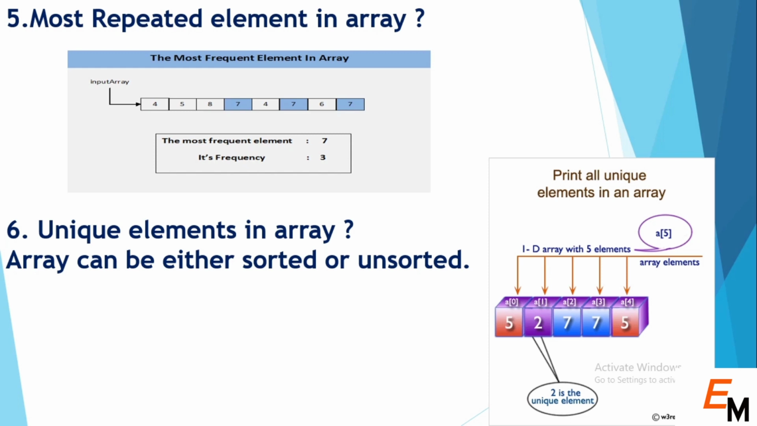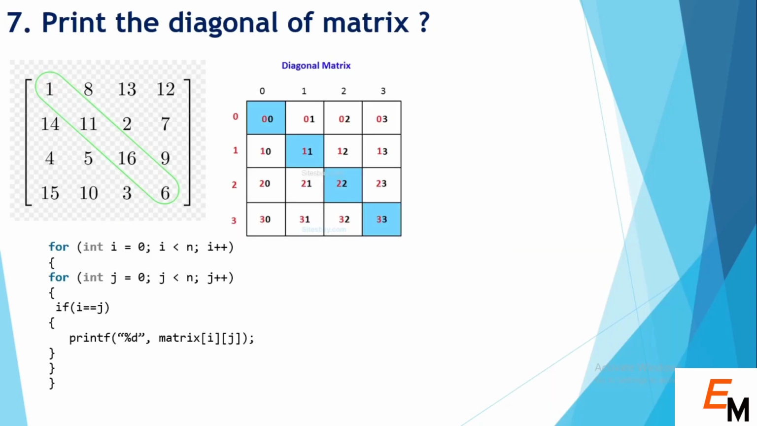In this video I am not covering all the coding questions, so you have to do those on your own. I will just give some ideas about the questions, what type of question the interviewer can ask you. The seventh question is, print the diagonal of a matrix. As you can see, we use two for loops, and inside the for loop we give the condition i is equal to j, then it will only print the diagonal of the matrix.